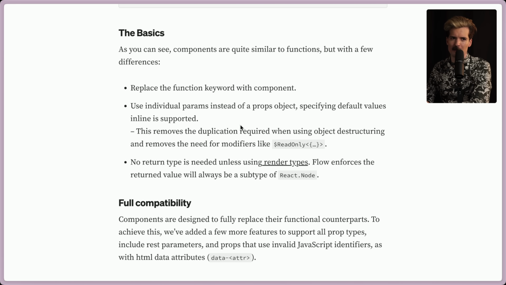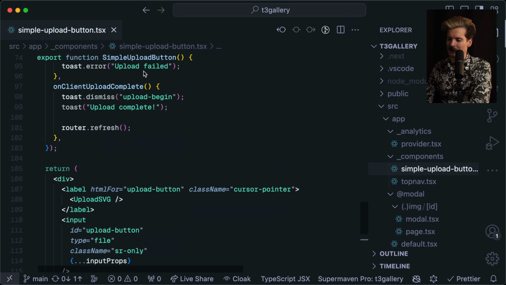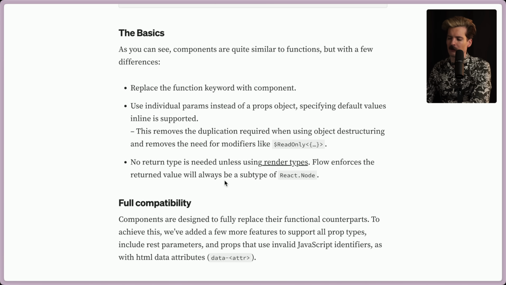It seems like not that big a deal, but when you have a massive code base and you have lots of components all over the place, anything like this you can do to meaningfully simplify things is a massive reduction in the amount of code. They also killed the need for return types, which is really nice. Flow has always been kind of big on return types, but now that can be inferred through the component syntax, which is really cool. Makes Flow, in my opinion, significantly more usable. Flow enforces the return value will always be a subtype of React.Node.